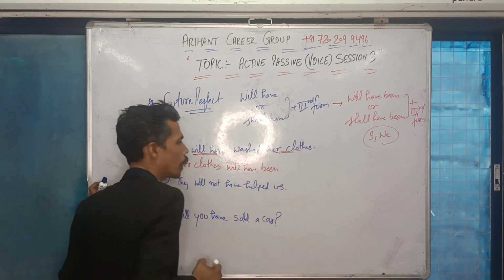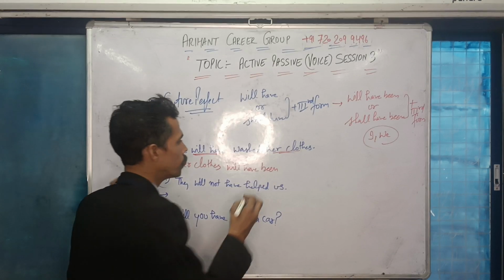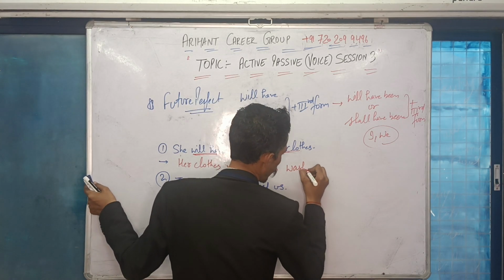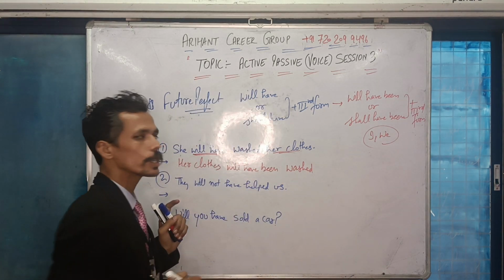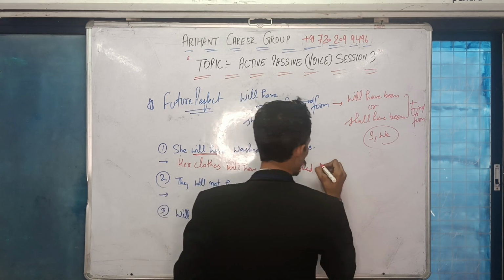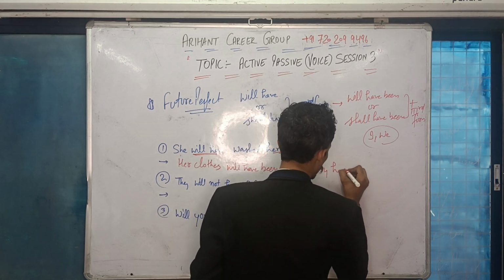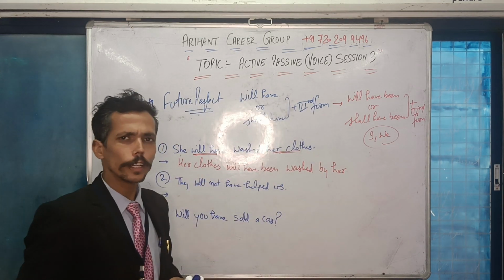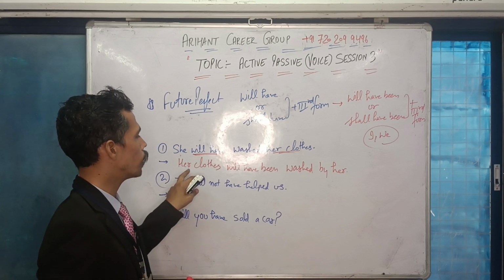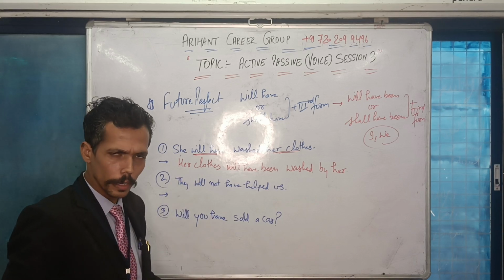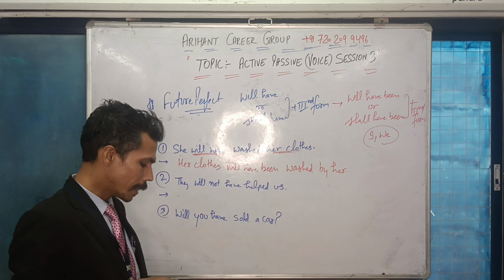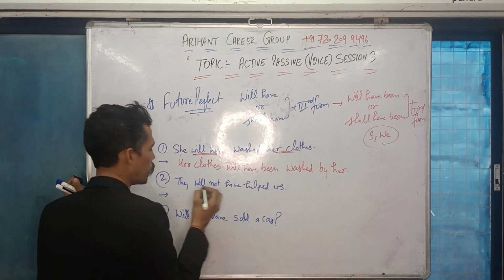will have been. Her clothes will have been washed. Her clothes will have been washed by her. So there is nothing wrong if you're using her twice in the same sentence. It is correct grammatically. Next question here is they will not have helped us.